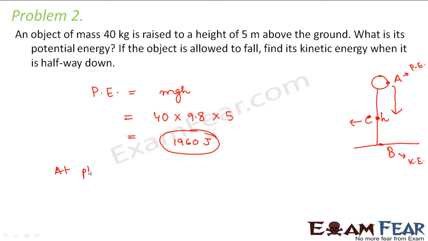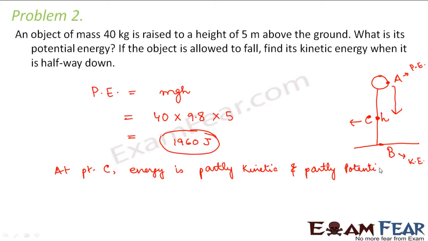So at point C, energy is partly kinetic and partly potential, right?